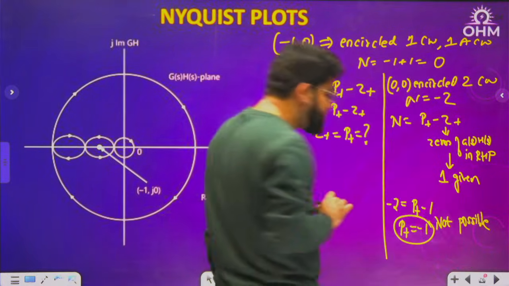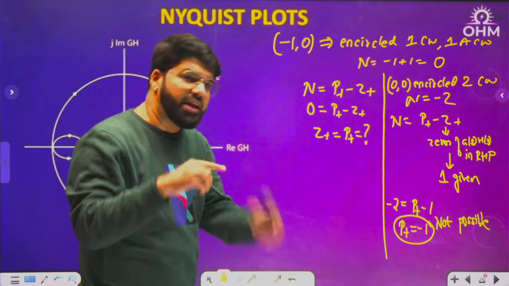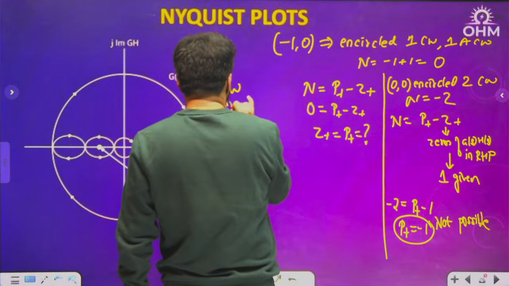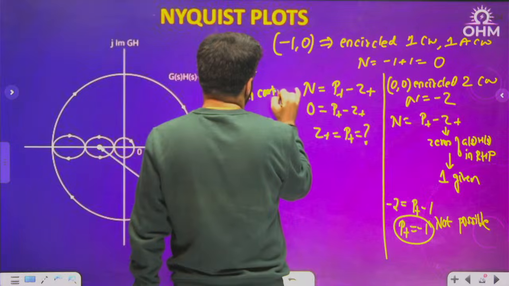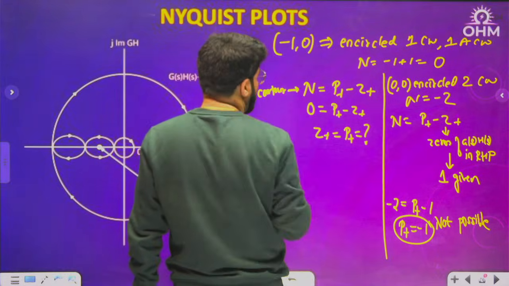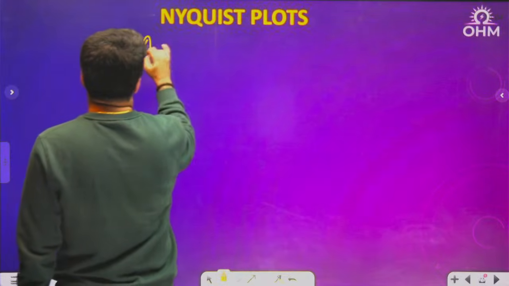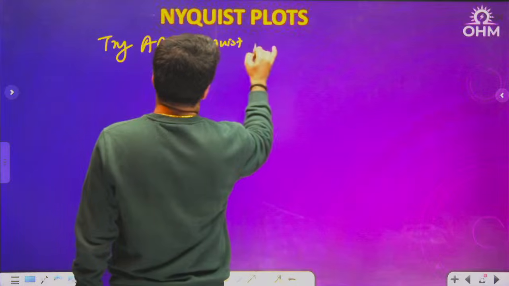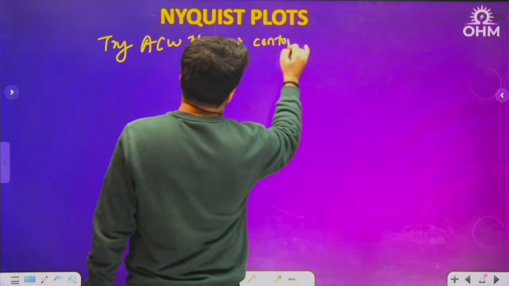So what is this question suggesting? Whenever a negative count comes, which is not possible, that means you have to try the reverse contour. This formula is using the clockwise Nyquist contour. If you use the clockwise Nyquist contour, this is the formula. So you will have to try this question with the anti-clockwise Nyquist contour. Many times I told you this point. Anti-clockwise Nyquist path.